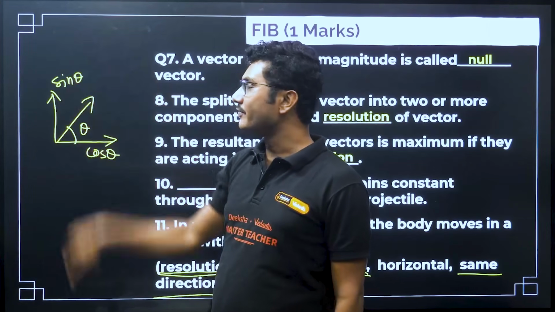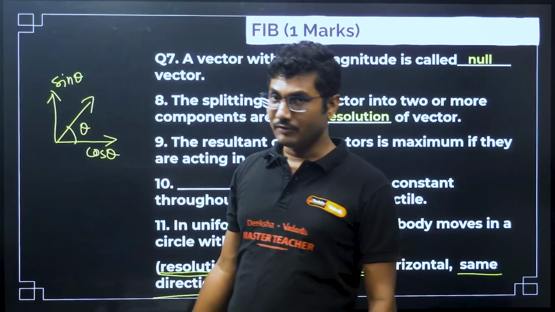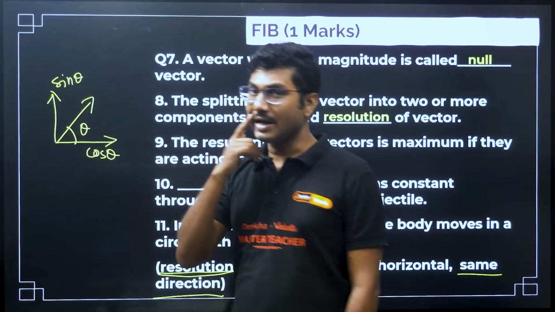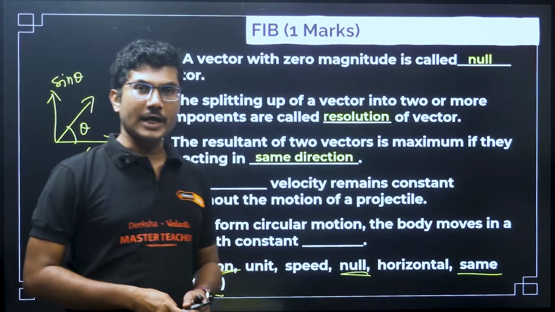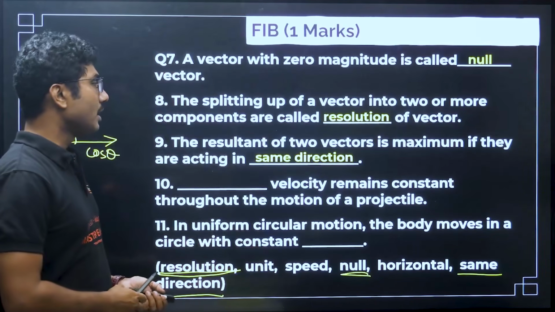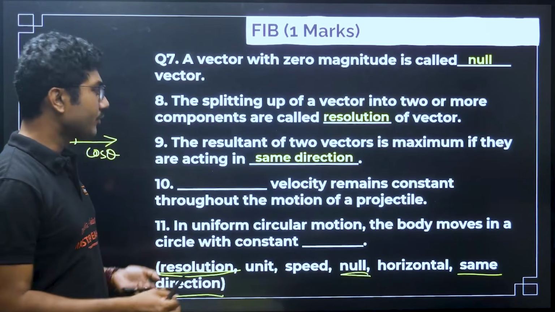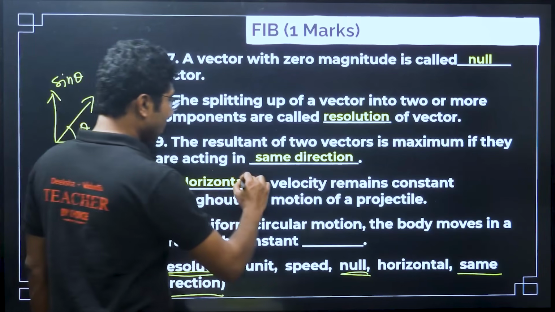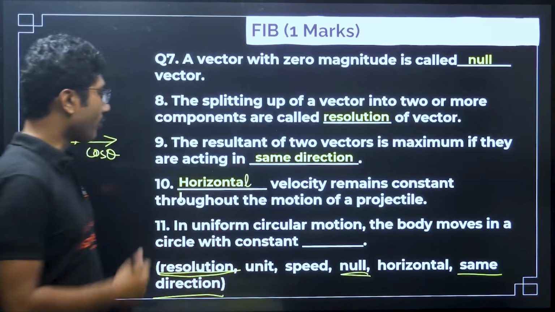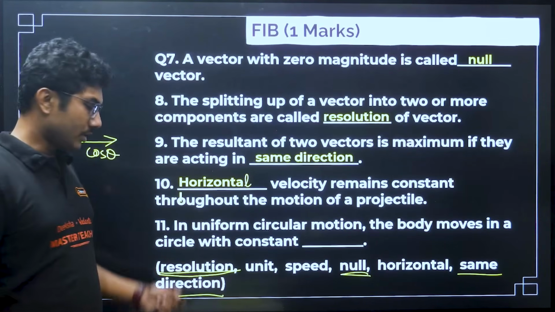This is perpendicular to the gravity. So the horizontal component does not change over time. So horizontal component remains constant throughout the motion of the projectile. So correct answer will be horizontal. Okay, so horizontal is the correct answer for this question.